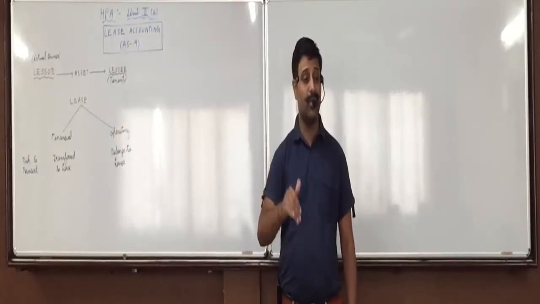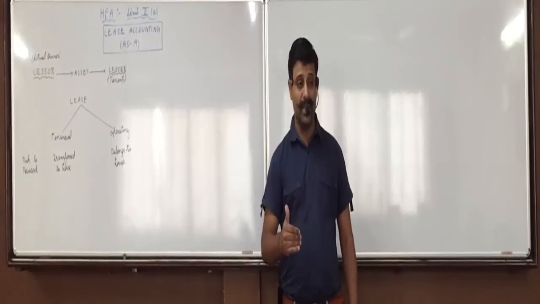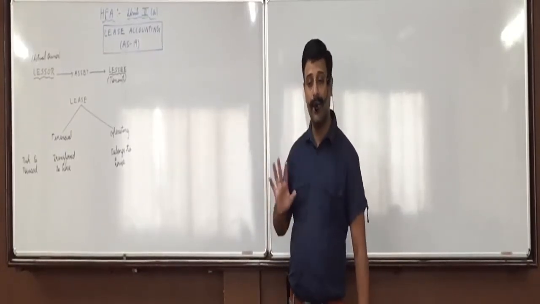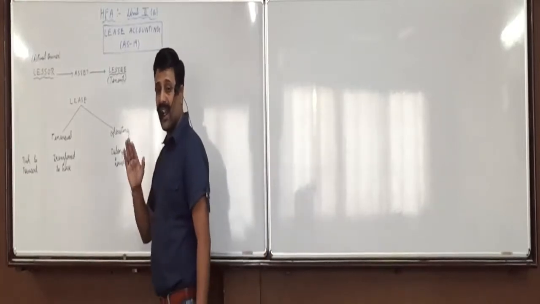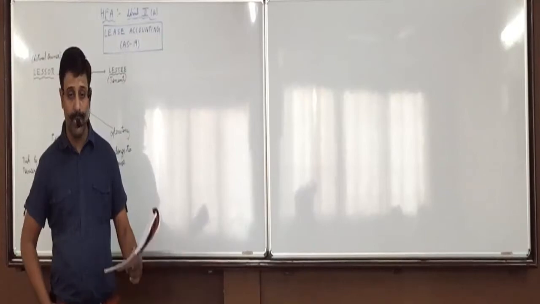Suppose its today's value comes to 11 lakhs. Then which one is lower? 10 lakhs, the actual value of the asset. Then you will record it at 10 lakhs. You will record it at the lower of fair value of the asset or present value of minimum lease payments which he is going to make.